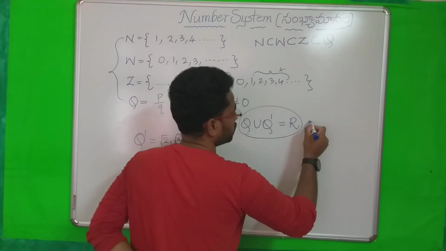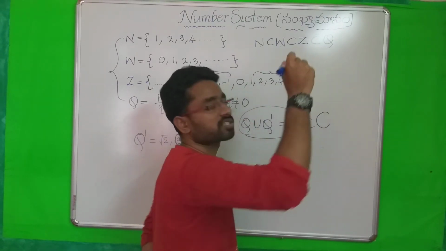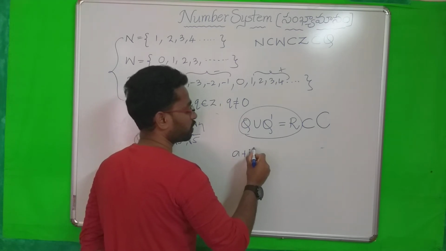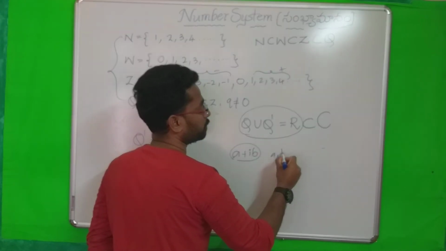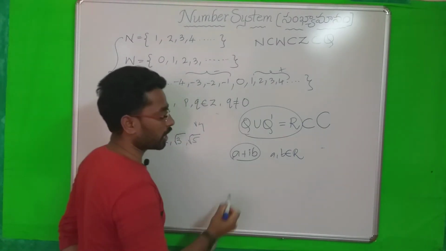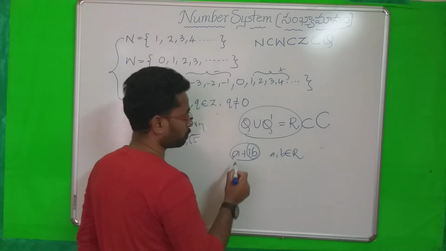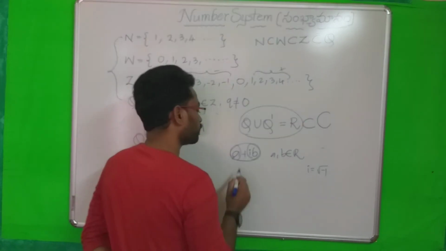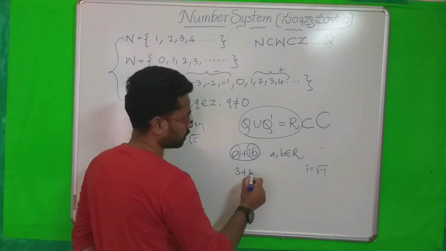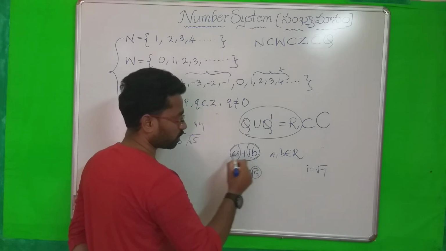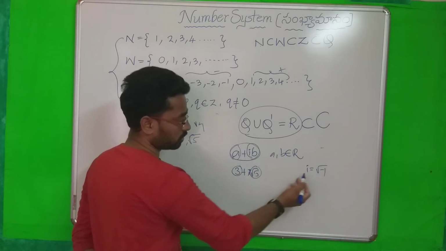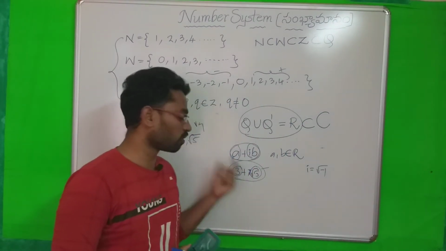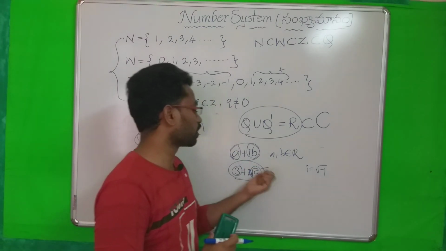And finally, one more set is there. Real numbers is a subset of complex numbers. See, what are complex numbers? A number which can be expressed in the form a plus ib, where a and b belong to real numbers. Here i means imaginary; this is called the imaginary part, and this is called the real part. The value of i is the square root of -1. For example, 3 plus i root 5. Here 3 and root 5 are real numbers, and here i we can call the imaginary part. So this is called a complex number. This is non-real, complex numbers.